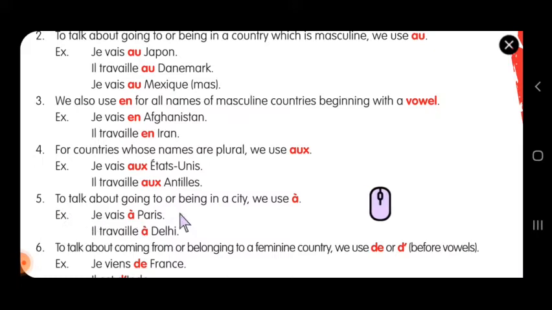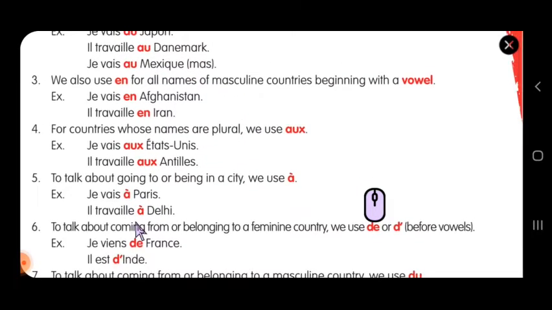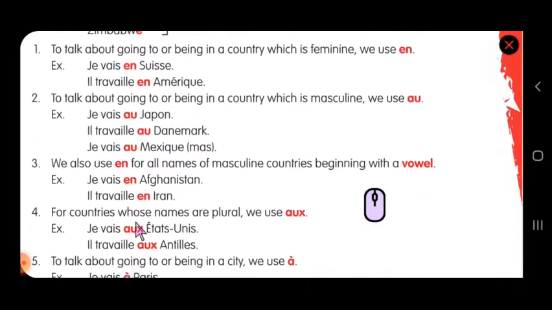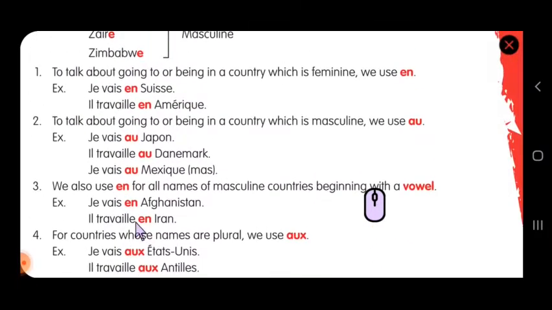To talk about going to a city, when you talk about a city, je vais à Paris. Whenever it is inside a box, inside a country, you can use à with accent grave. Il travaille à Delhi. These five examples will be enough to solve exercise number 1.